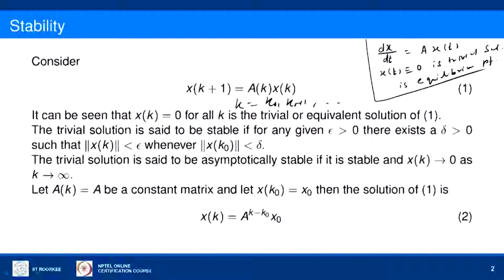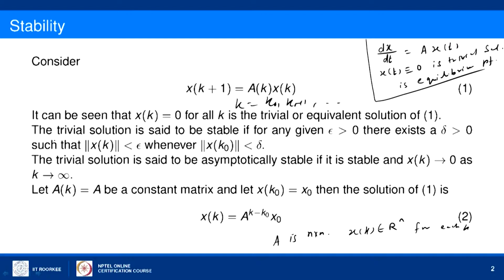The origin is called the equilibrium point of this system. Here A is an n cross n matrix, and x of k belongs to R n for each value of k and is the state variable.